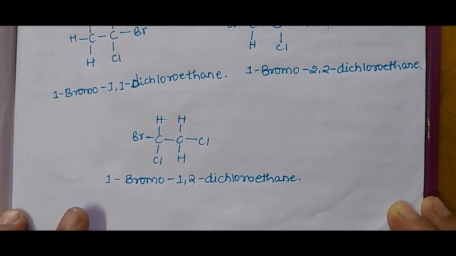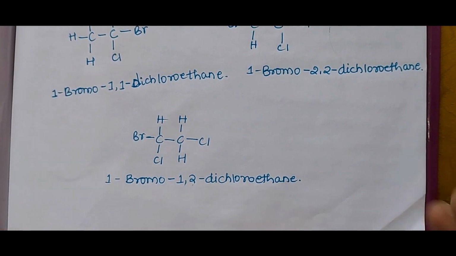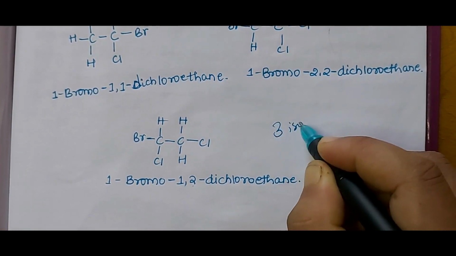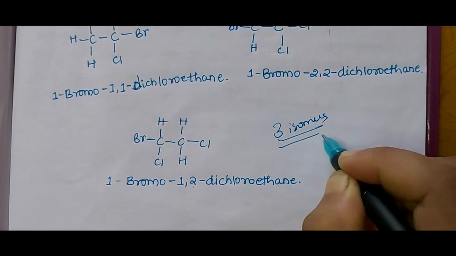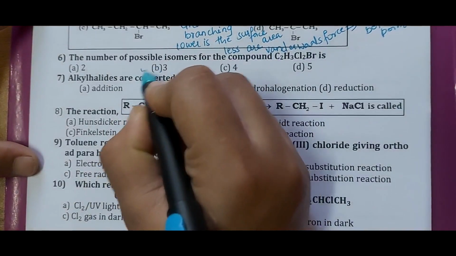So all these three are position isomers which are formed here. Other than this, no other isomers are possible. Hence it can form three isomers. So the correct answer for question number 6 is option B, that is 3.